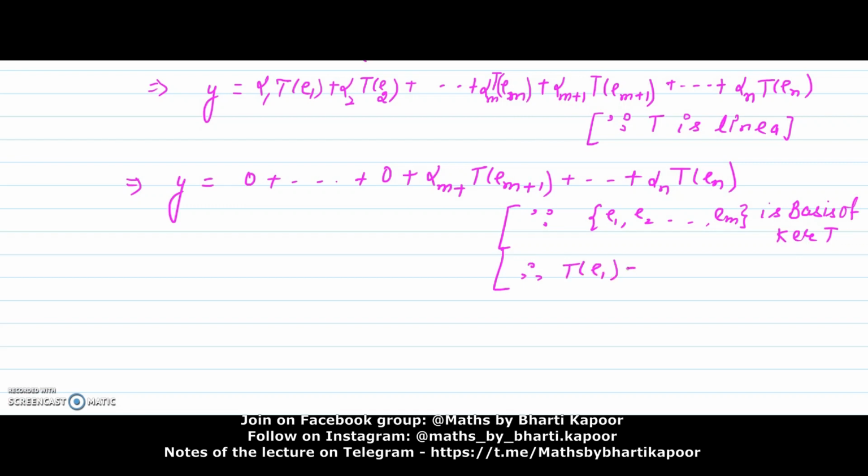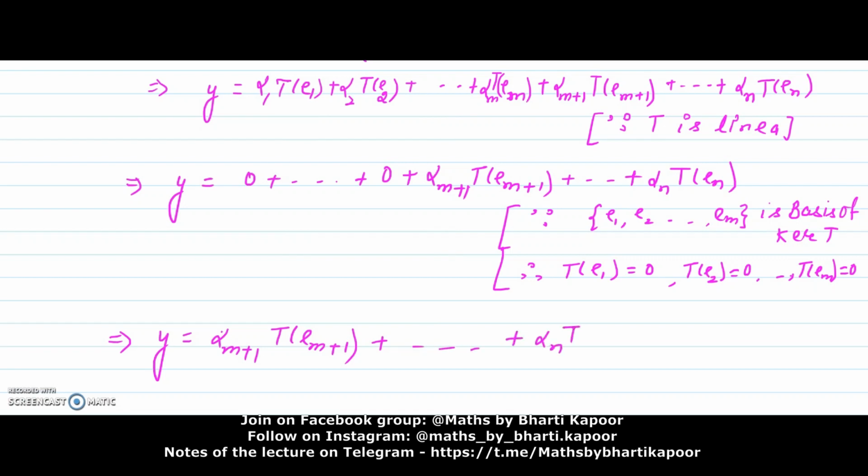Therefore, T of E1 is 0, T of E2 is 0, and T of Em is 0. So for that reason, we have written 0 in place of these m elements. So now y is equal to alpha m plus 1 T of Em plus 1 plus so on up to alpha n into T of En. So y can be written as a linear combination of T of Em plus 1 up to T of En.